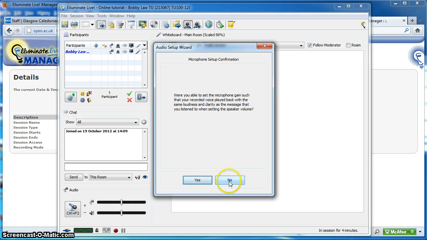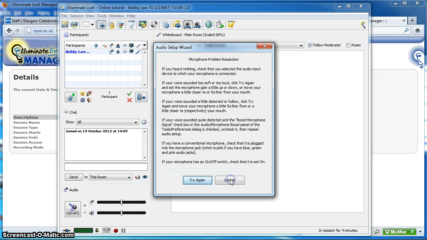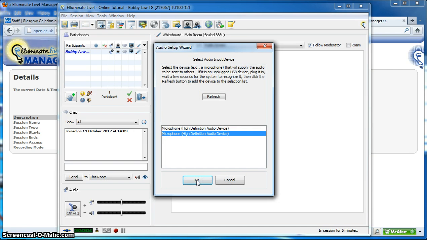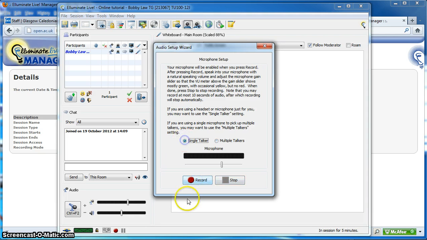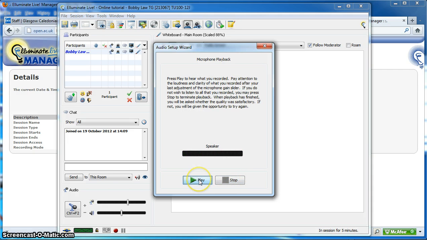Okay, on mine it sounds a wee bit faint, so what I can do there is I can say no, and we can try again. Okay, we'll say okay. We'll keep the volume up a bit and we'll record again, and it sounds like I'm getting better audio this time from the single talker and with this up a bit, so we'll stop and see how that plays back.